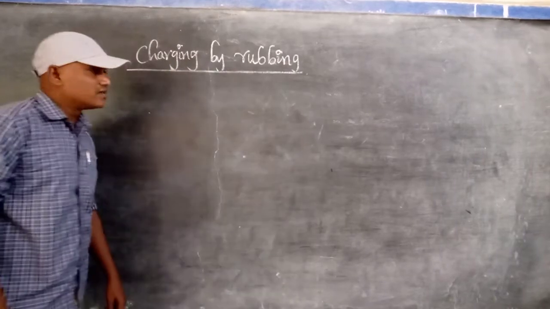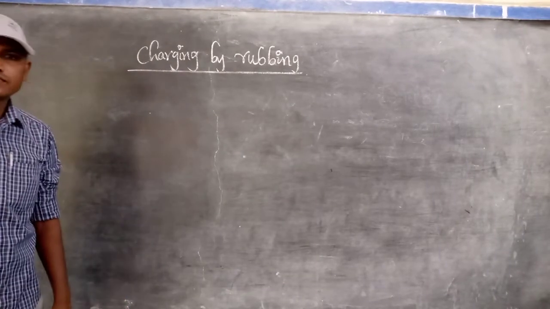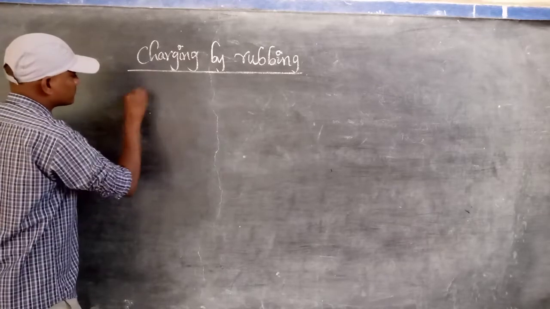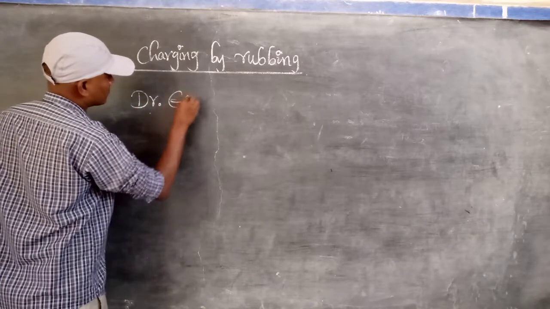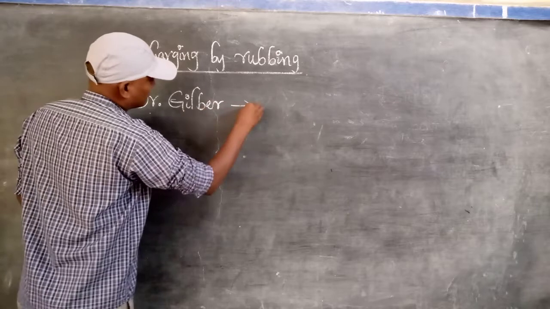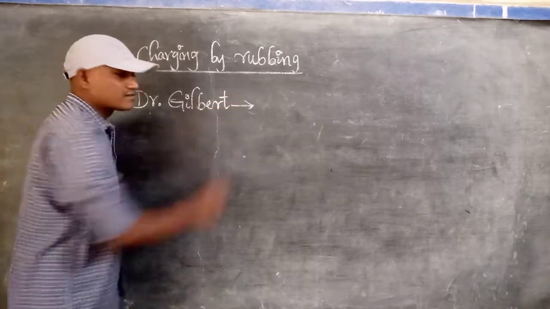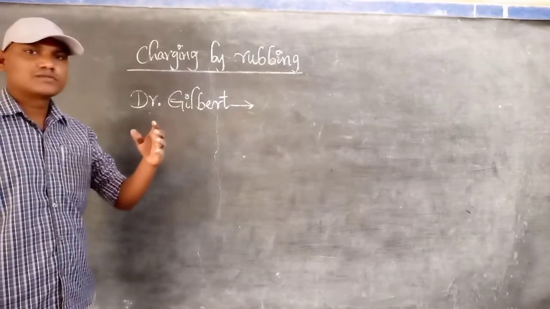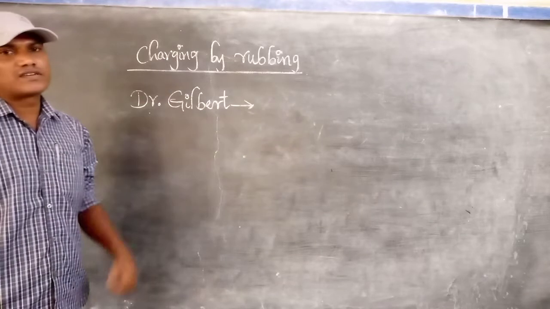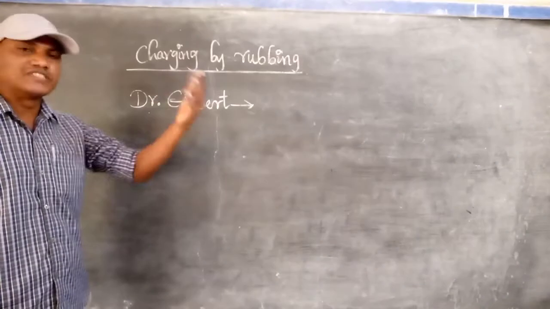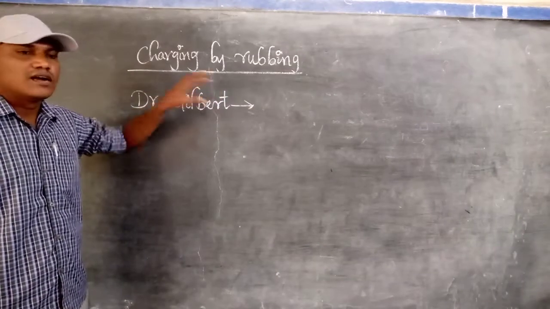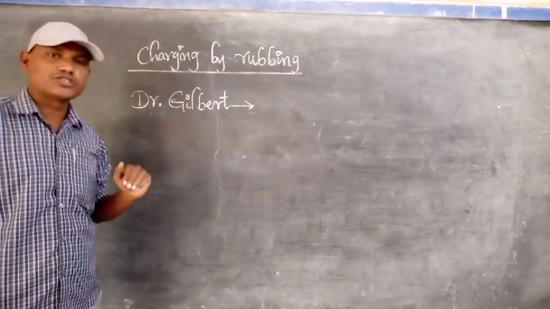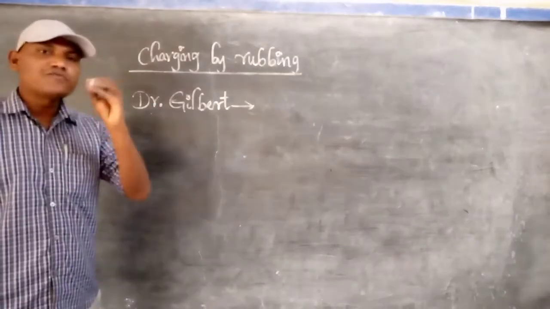The first concept is charging by rubbing. But before going to that, Dr. Gilbert, a scientist, before BC, in his continuous experiments about electrostatic charge or electrostatic force, found a new thing.